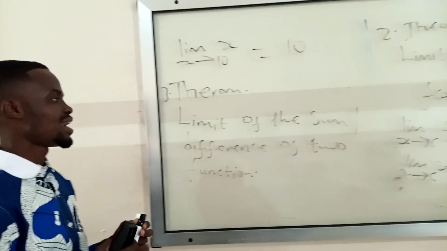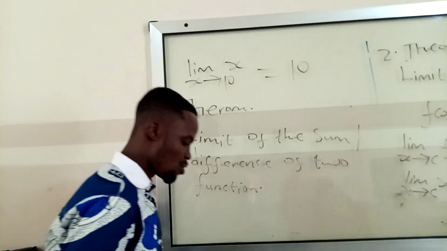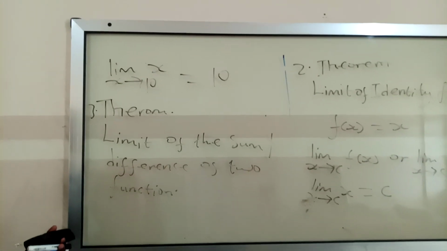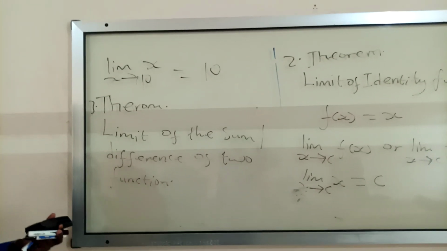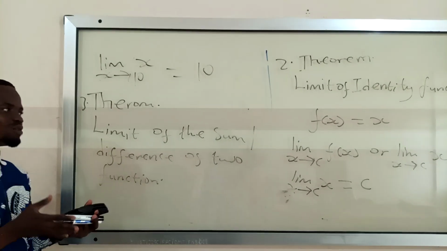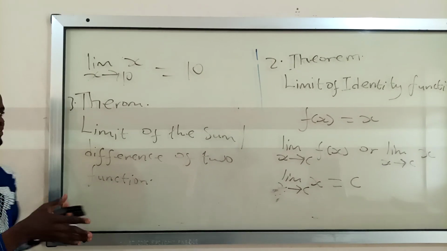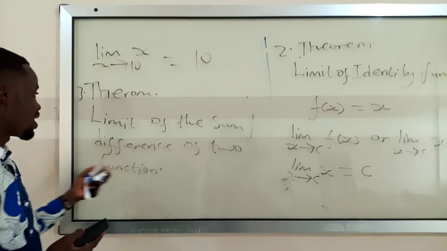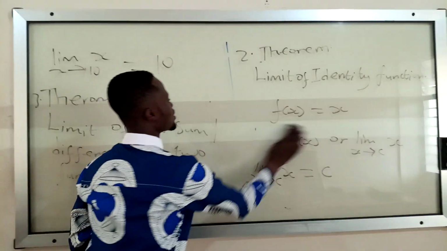Whenever you want to find the limit of the sum of two functions, the final answer is the sum of the individual results, the individual functions. It's simple. I'm going to give examples so that you understand it better.